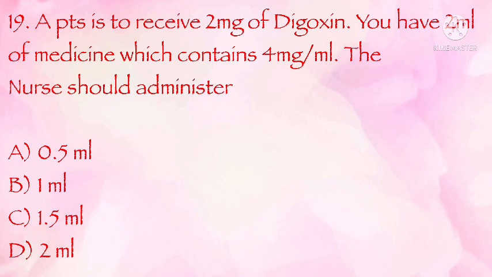A patient is to receive 2 mg of digoxin. You have 2 ml of medicine which contain 4 mg per ml. The nurse should administer 0.5 ml, 1 ml, 1.5 ml, 2 ml. The correct answer is A. 0.5 ml.